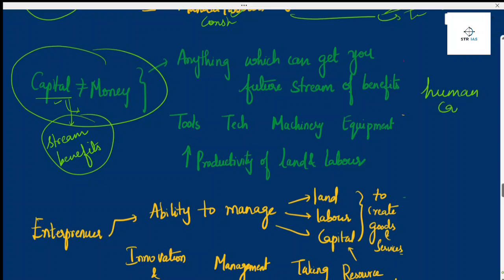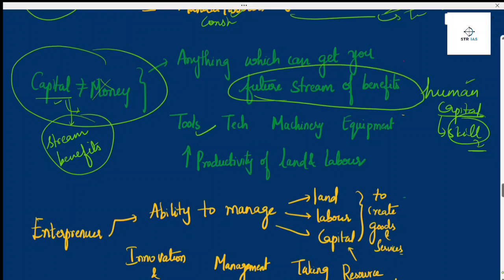If you are investing in a worker, giving them skills, then that person will be a skilled person working for your company, trying to get more benefits and more profits. Then it is called human capital. So capital is not at all related to money. It's an investment which gives a future stream of benefits.